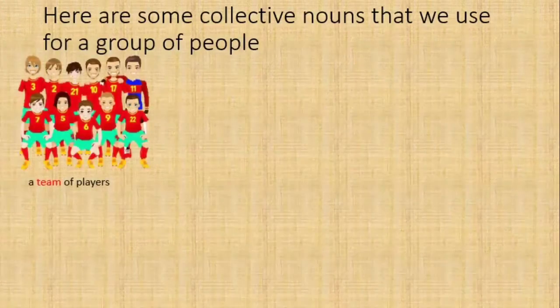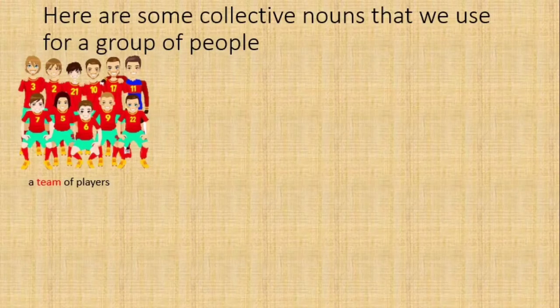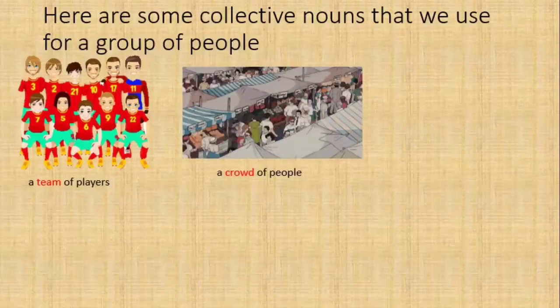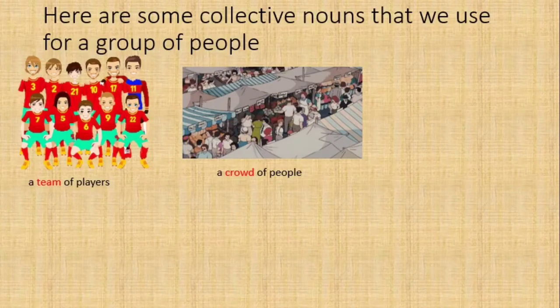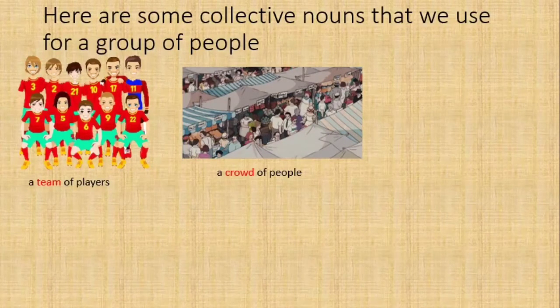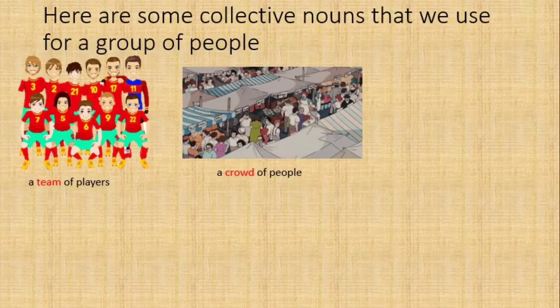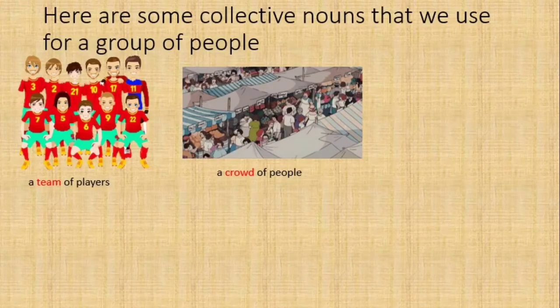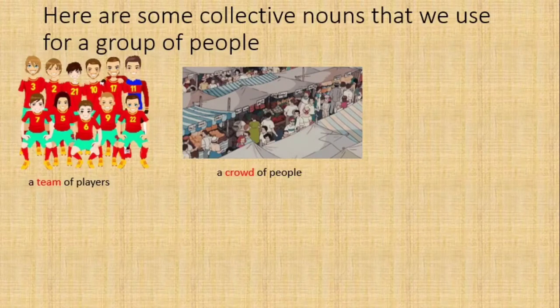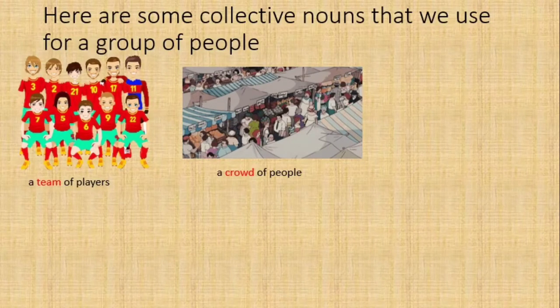A team of players. When we see many players or a group of players, we call it a team of players. A crowd of people. When we see many people at a certain place, for example, a market or a mall or a function like a wedding or any other function, we call it a crowd of people.